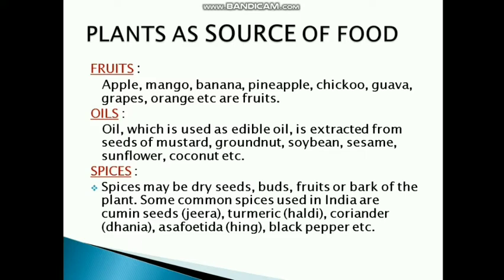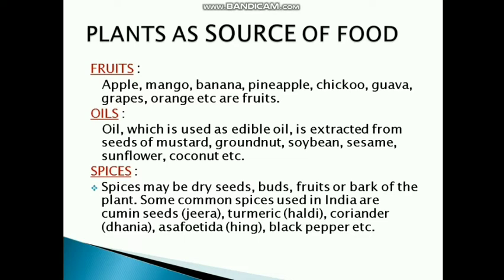Now the next category is spices. Spices may be dry seeds, buds, fruits or bark of the plant. Some common spices used in India are cumin seeds, jeera, turmeric, haldi, coriander, dhania, asafoetida, hing and black pepper. Now what are spices? Spices are also the food which are obtained from plants only.